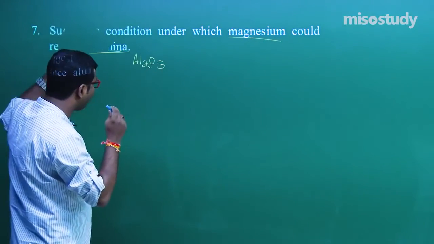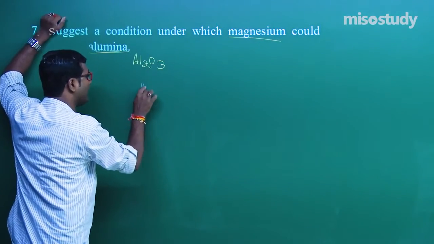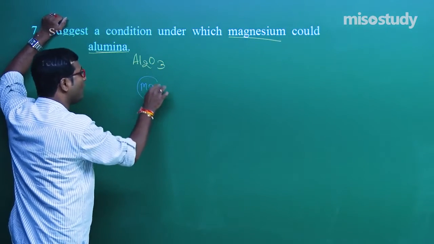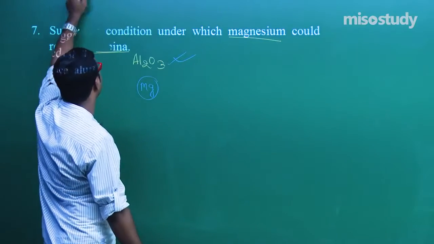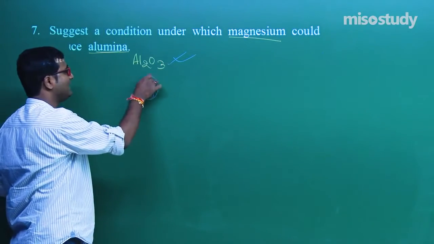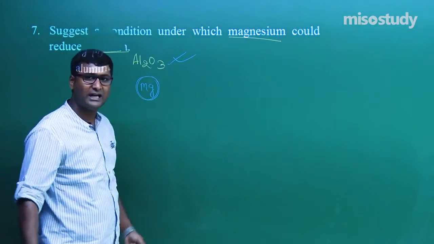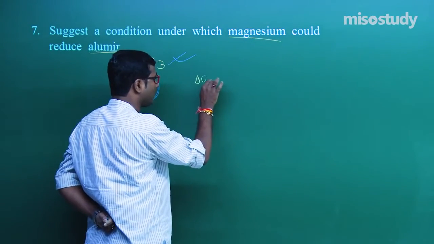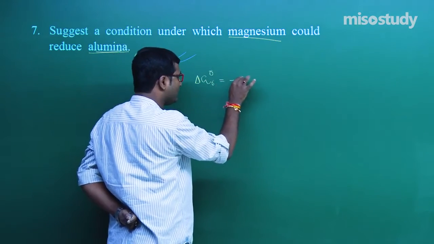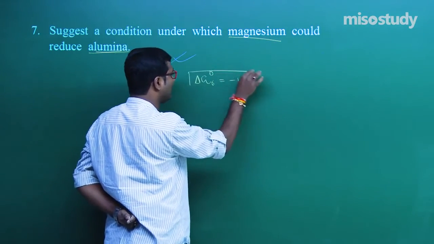For magnesium to reduce alumina, as we know, any element can reduce another if, with the role of temperature, the overall delta G comes out negative, my friend. This is as per the Ellingham diagram.